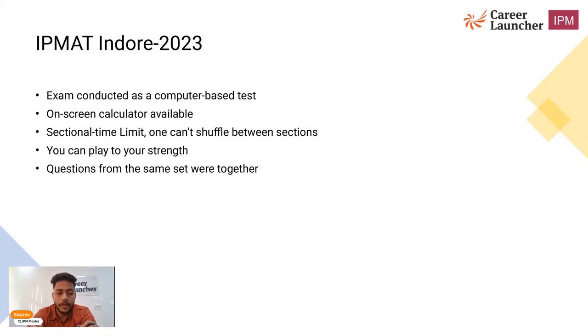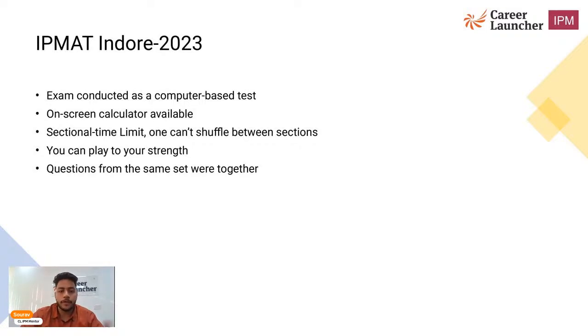available there. So if you find something calculative, you can take help from the on-screen calculator and do it faster. If we talk about the sectional time limit, the exam pattern was similar to last year. There was no change, no surprise in the exam. You will get 40 minutes for each section: 40 minutes for short answers, 40 minutes for the MCQ format, and 40 minutes for verbal ability in MCQ format.